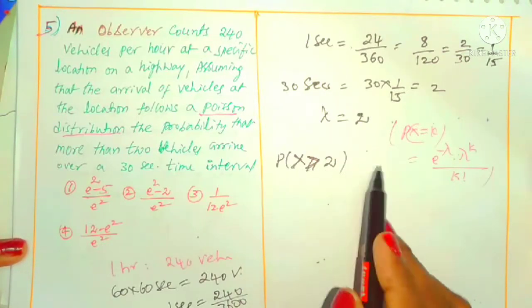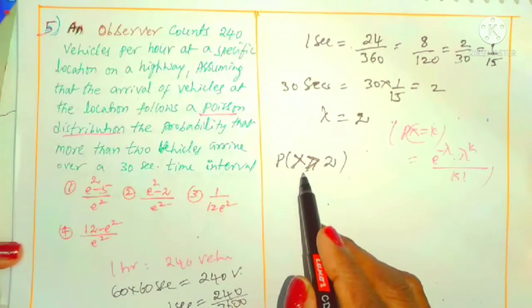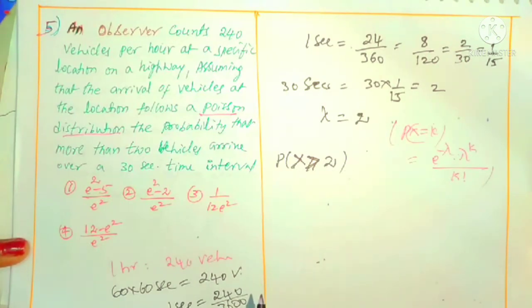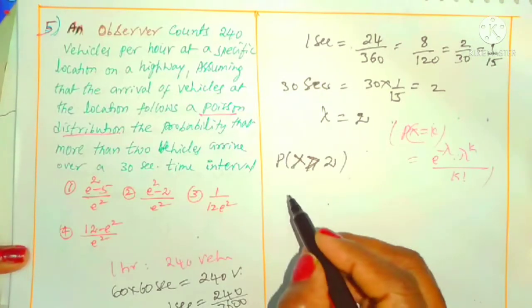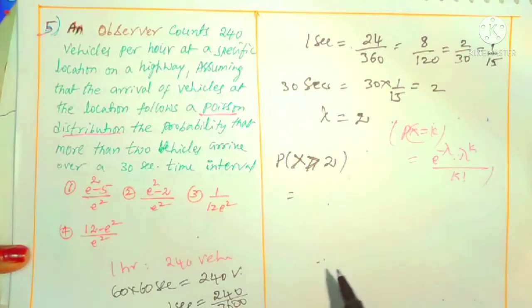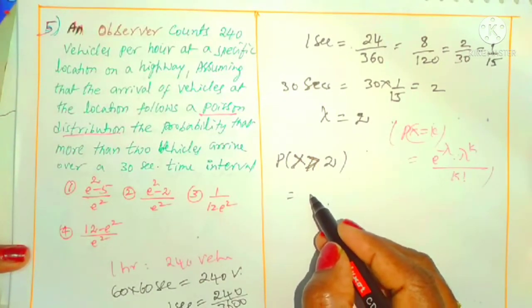More than 2 means 3, 4, 5 up to infinity, so we want x greater than 2. We want from 3 to infinity, but we cannot take values up to infinity easily. That's why we can do this in reverse order. We want from 3 to infinity, but what we don't want? We don't want 0, 1, 2. We are removing them from 1.